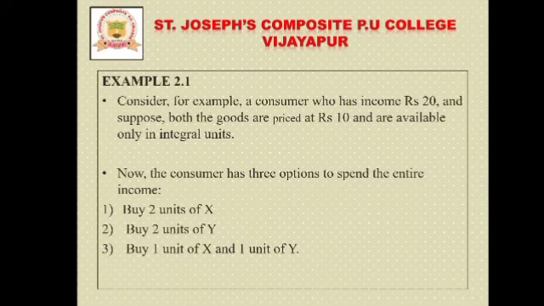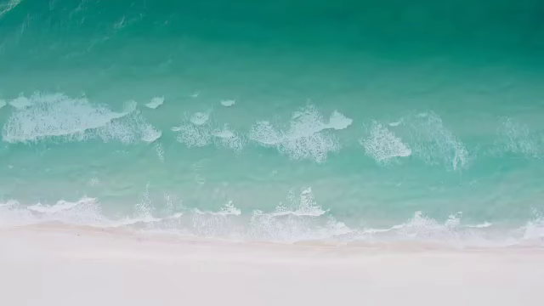Or according to the third option, he can choose 1 unit of X, apple, as well as 1 unit of Y, banana. So this is the budget line, which is also called the price line.